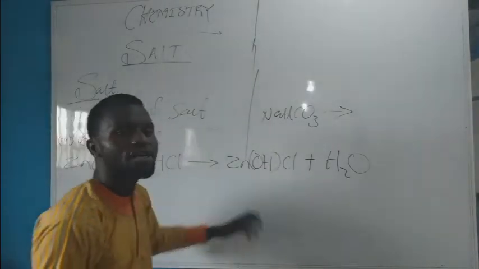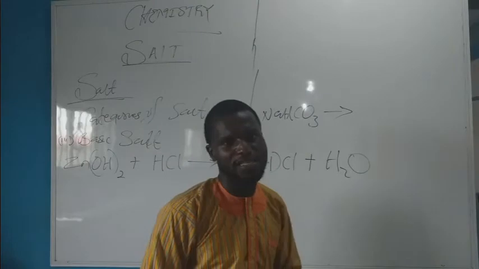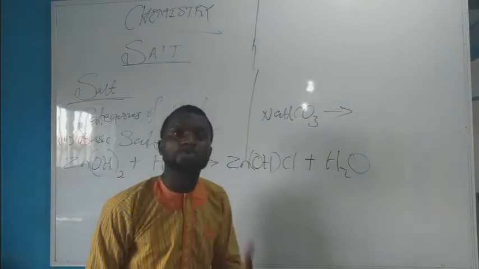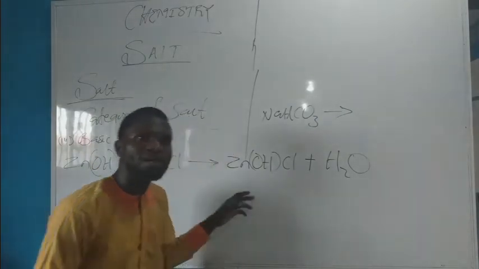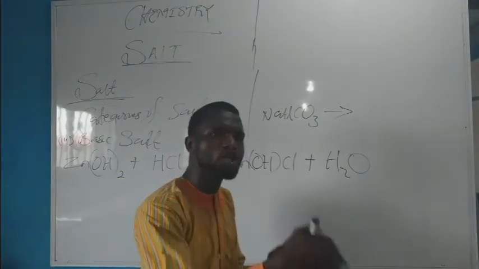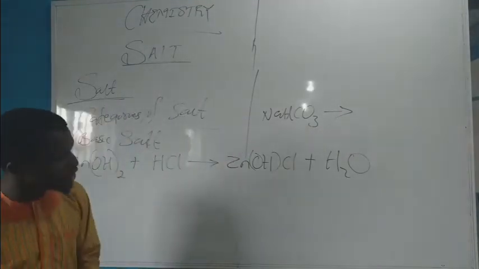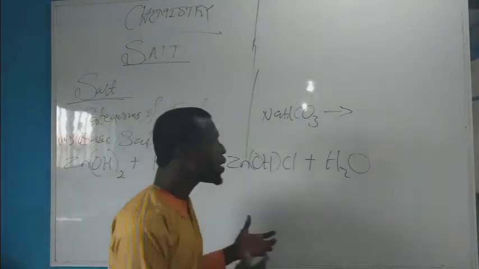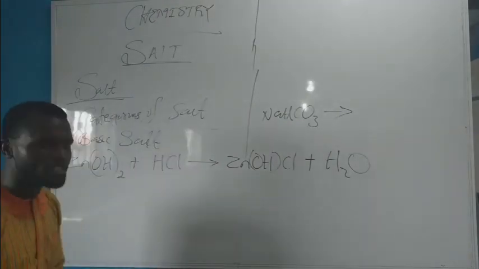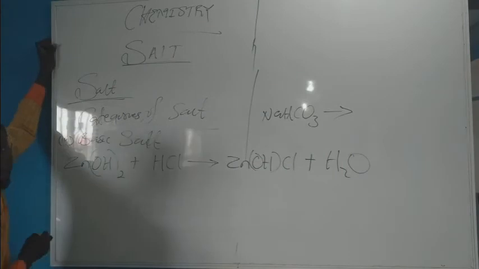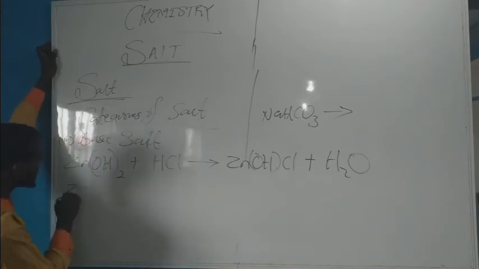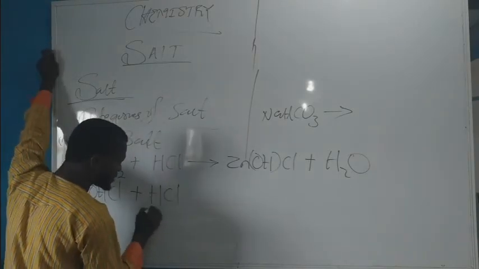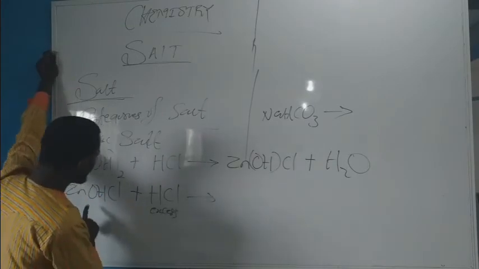Now a basic salt still reserves basic characteristics. This means that it would turn a red litmus to what? Blue, as well as neutralizing acid to form salt and water. By extension, a basic salt would readily translate into a normal salt on supply of excess acid, as delineated in the equation of reaction below. Now, this is zinc hydroxide chloride plus excess of HCl. So we have 1 OH.